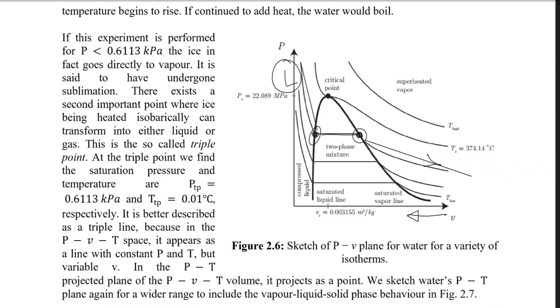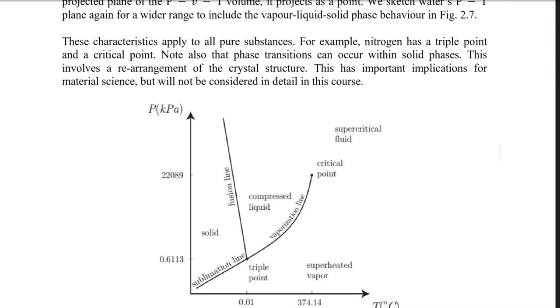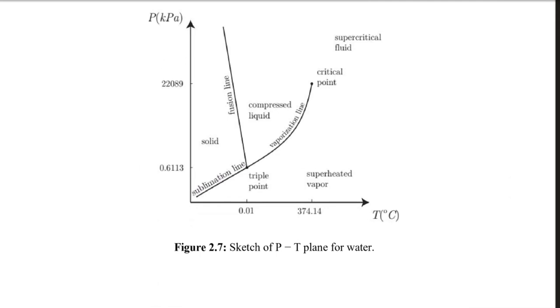Now if this experiment is performed at a pressure less than 0.6113 kilopascal, the ice in fact goes directly into vapor, and that process is called sublimation. Let me draw all these lines on a single phase diagram, or a single PT plane.